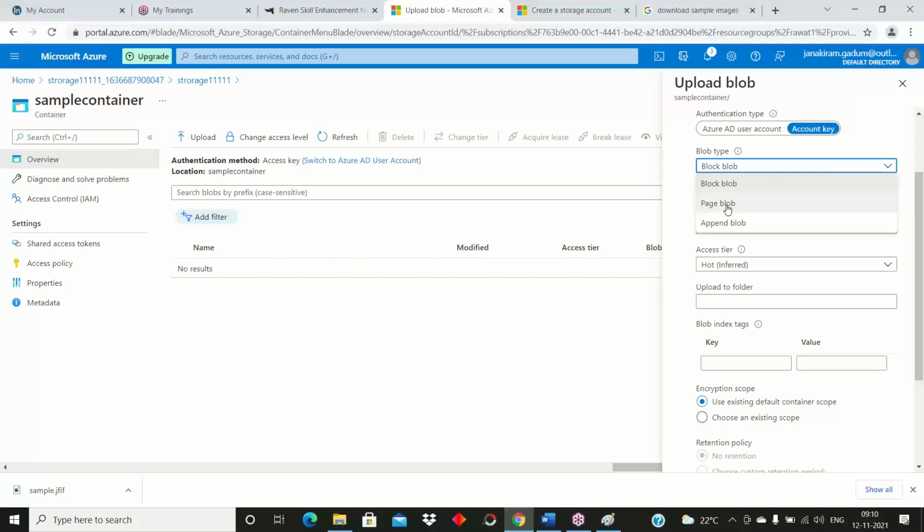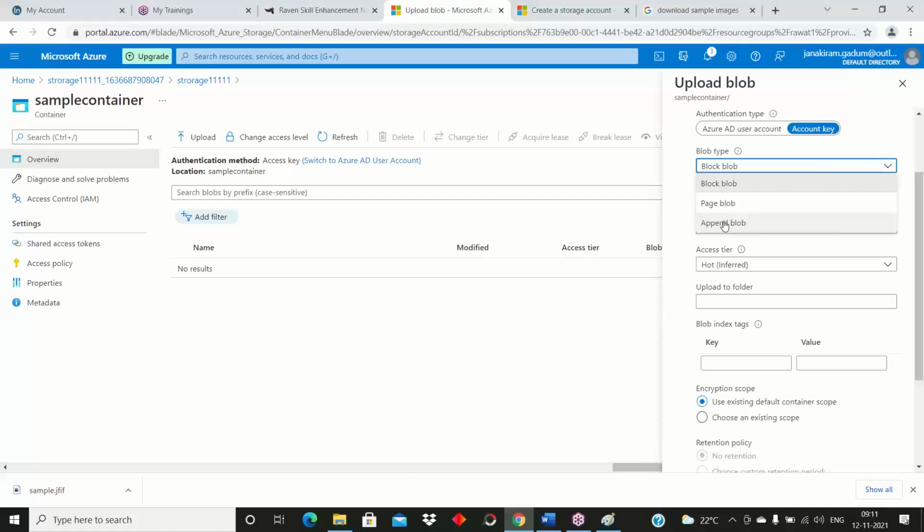Okay, so inside of the blob service, we have three types of option: block blob, page blob, and append blob. When I choose the block blob, it is for file workloads only. When I choose the page blob, if you want to save any virtual hard disk information, then we need to choose page blob. Same with append blob: if you have virtual machine log analytical information, that means delete, create, virtual machine data you need to save.